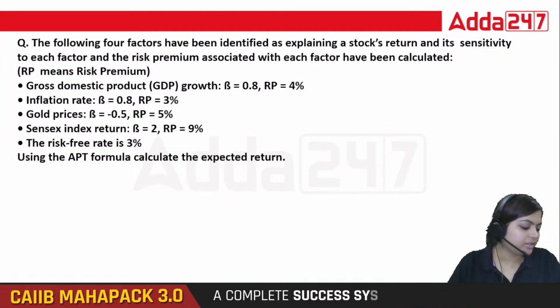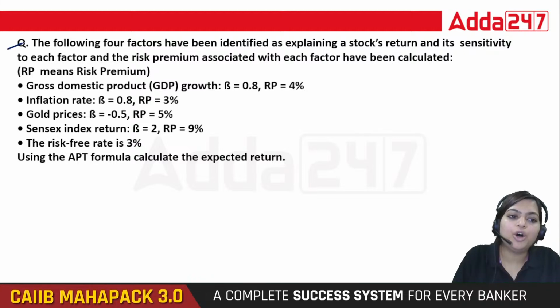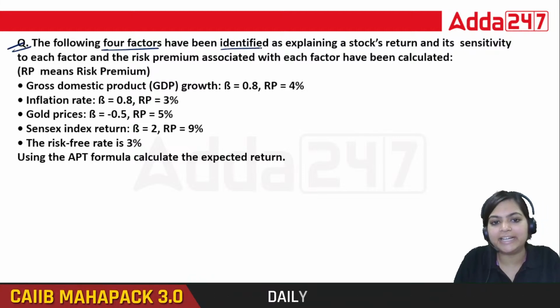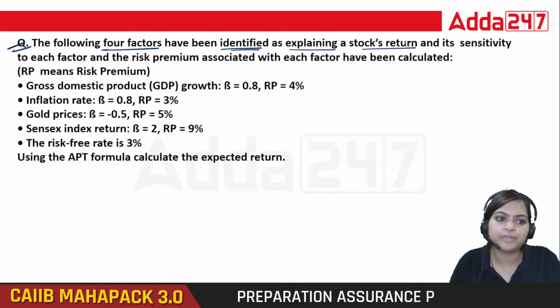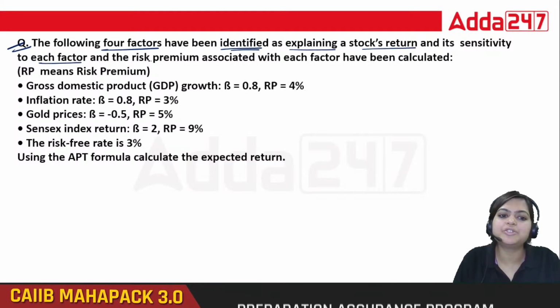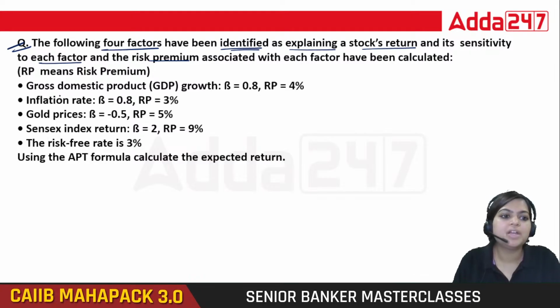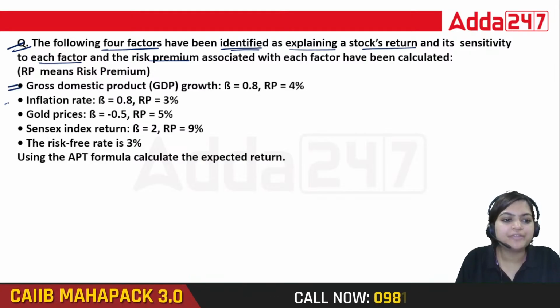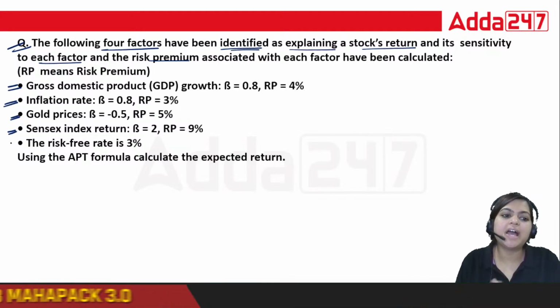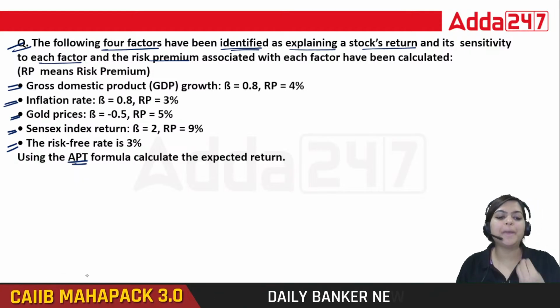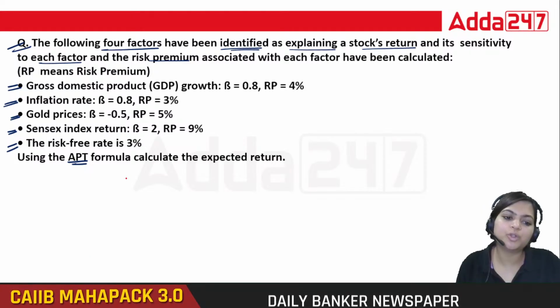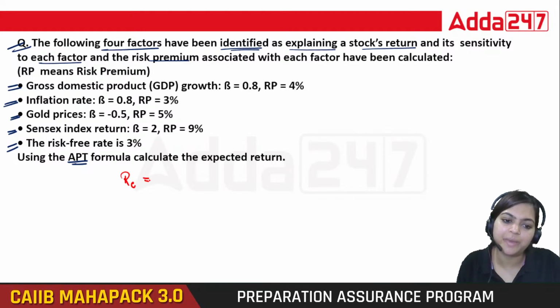Coming to the next question now. The following four factors have been identified as explaining a stock's return and its sensitivity to each factor, and risk premium is also given. Again, you have GDP, inflation rate, gold prices, Sensex index return, and risk-free return. Again, using the APT formula, we need to calculate our expected return.